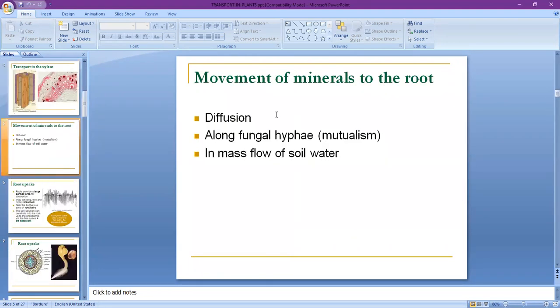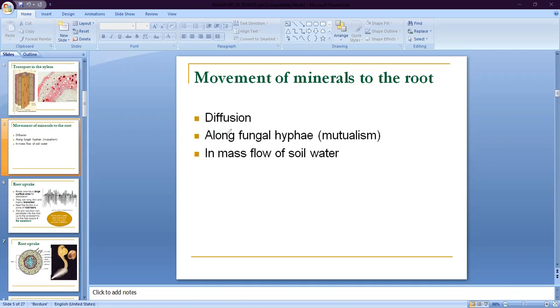Next is the movement of minerals to the root. Three mechanisms are responsible for transportation of mineral water from root to the different parts of the plant. Number one, diffusion. Second is mutualism, and third is the mass flow of the soil and water. The first mechanism, diffusion, is the process by which substances move from a higher concentration region to a lower concentration region. So the first mechanism is also responsible for transportation of minerals from root to the different parts of the plant.